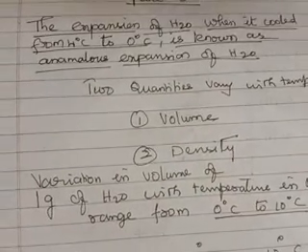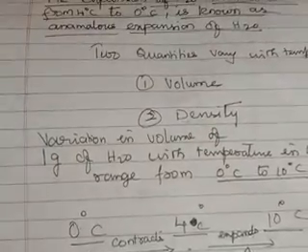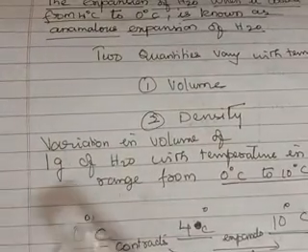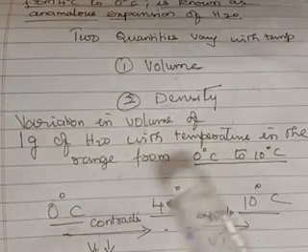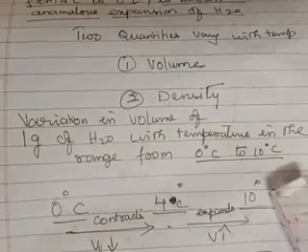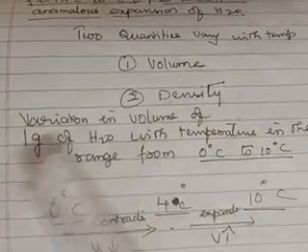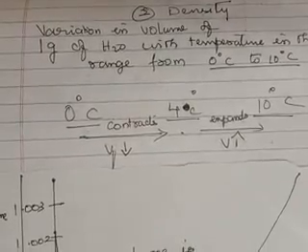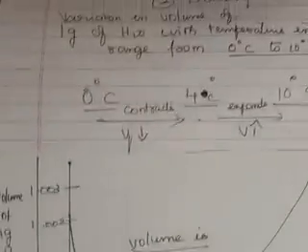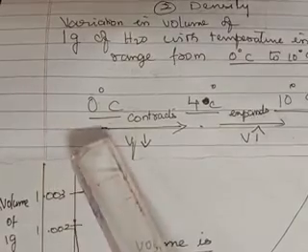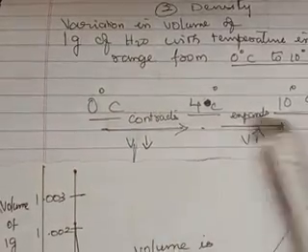Now let us see the variation in the volume of 1 gram of water with temperature in the range from 0 degrees Celsius to 10 degrees Celsius. This is only an idea. Just you have to learn the graph. So for you to understand the graph in a better way, I have given here one simple representation.